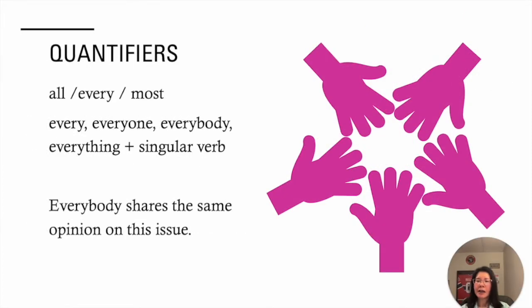All right, we are moving on to every. Words like everyone, everybody, and everything are followed by a singular verb. For instance, everyone shares the same opinion on this issue.